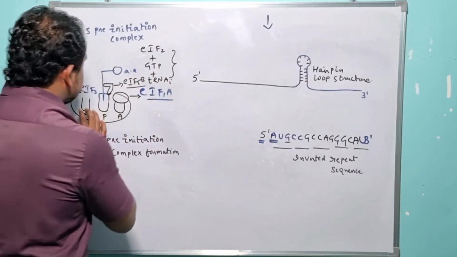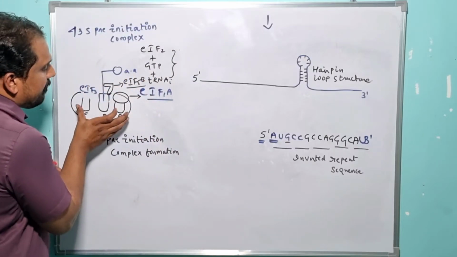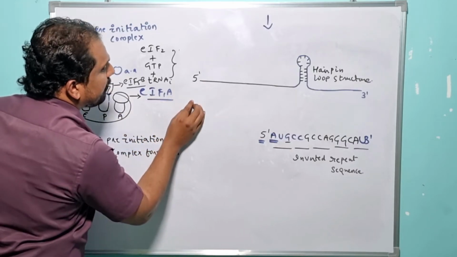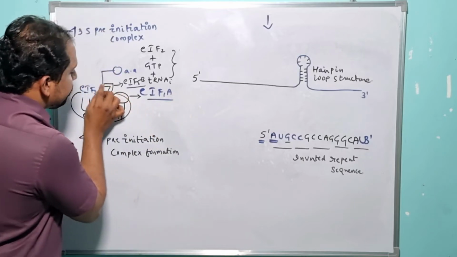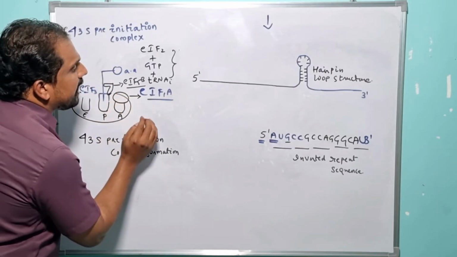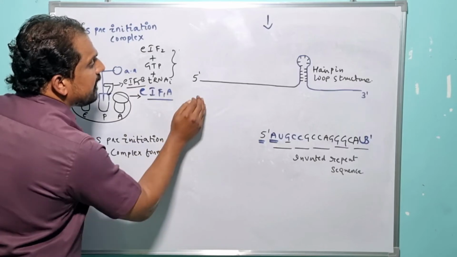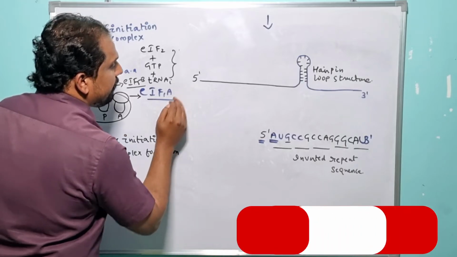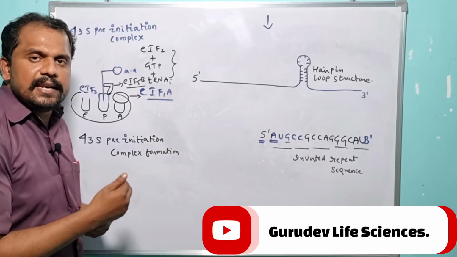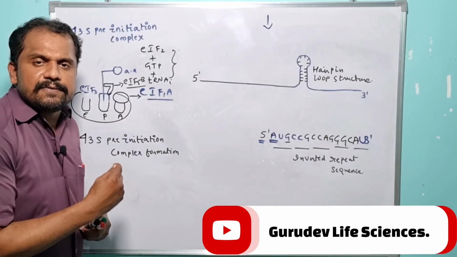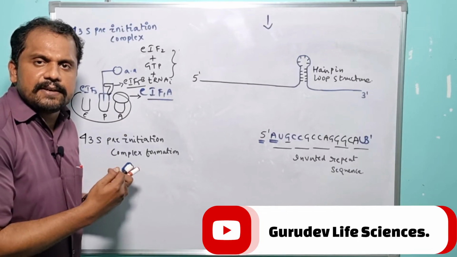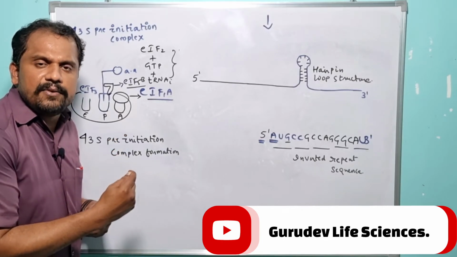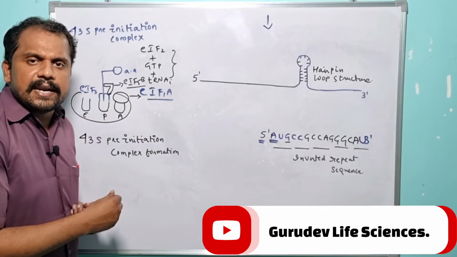After the successful formation of the 43S pre-initiation complex, it is capable of recruiting to the 5' end of the eukaryotic mRNA. But the 43S pre-initiation complex is unable to recognize the specialized modification which is present at the extreme 5' end of the eukaryotic mRNA. So if we consider the case of eukaryotes, after the successful synthesis of the eukaryotic mRNA, when the mRNA is ready to export from the nucleus to the cytoplasm for participating in the translation mechanism,